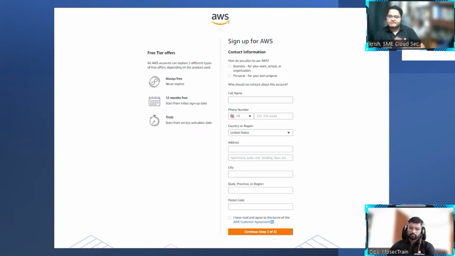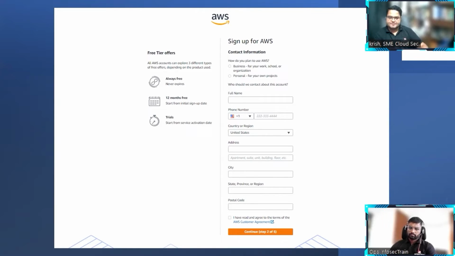So even if you select the first or second option, I hope you can see it here, the business and personal, even if you go to any of these options, it's completely fine. If you put your business account, they will ask you for the corporate address and all. If you take personal, they will ask for your personal address. That's the only difference. There is no difference in what shows up whether you select a business account or a personal account.